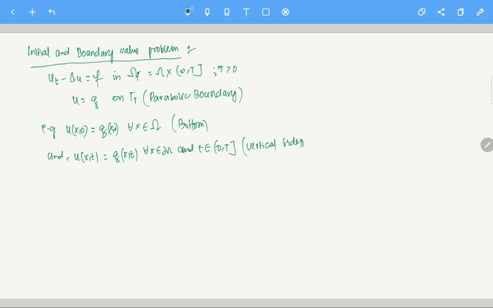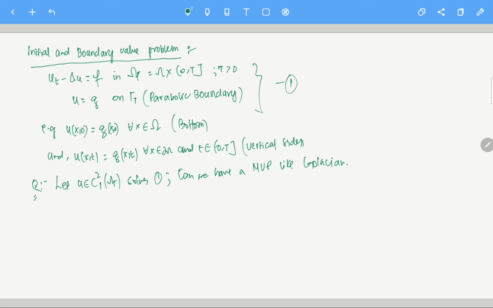I want to study the mean value property for this problem. Let's call it (1). What I mean by this is, let's say the question boils down to this: let u be C^{2,1} in Omega_T, or for now you can just assume it is continuous in Omega_T, and it solves (1). Now can we have a mean value property like for the Laplacian?